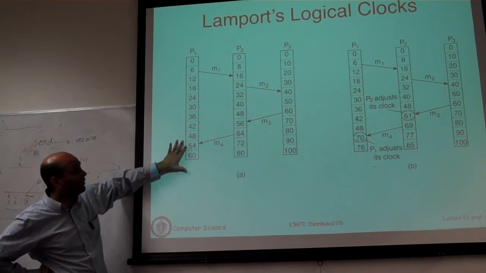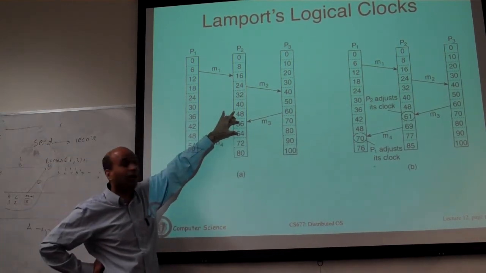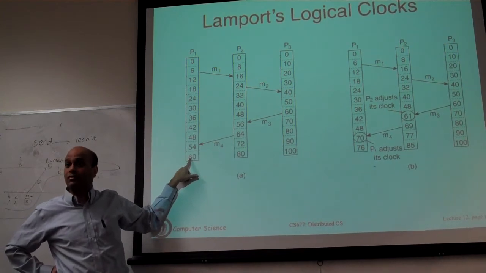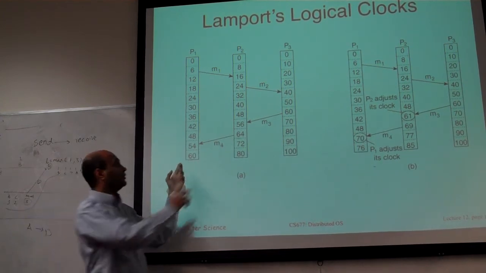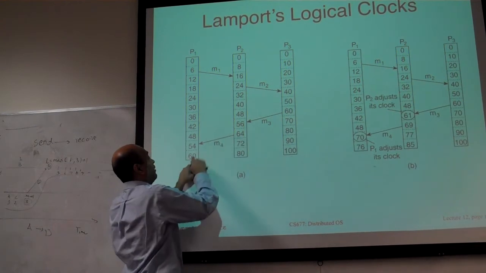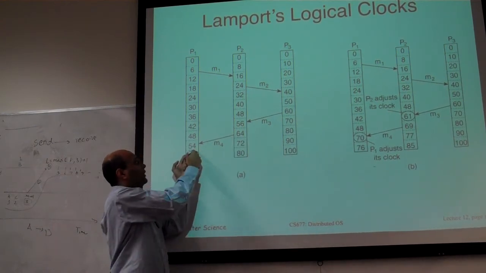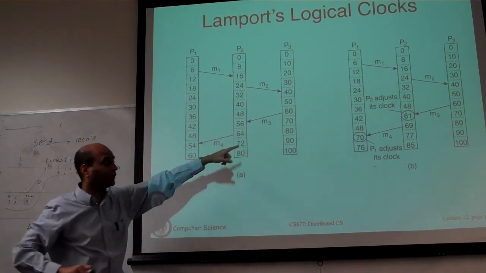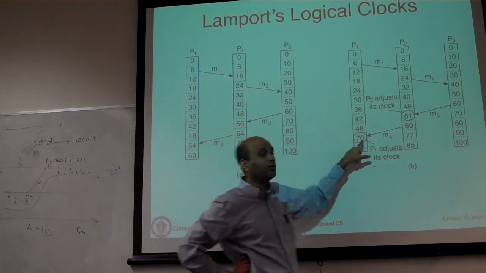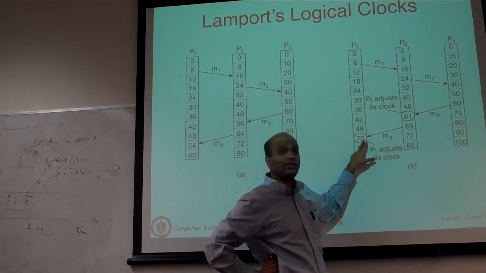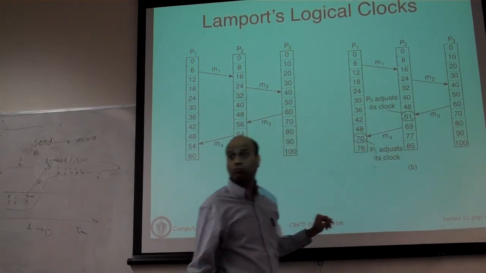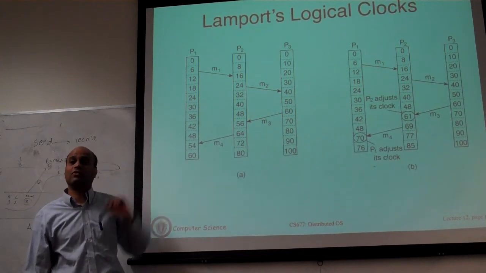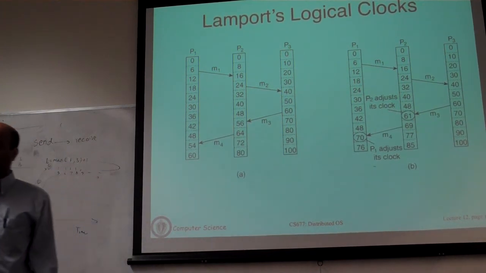So now you have events here which have clearly happened after these events, but they have clock values that are still lesser. So if you now say this event has happened before this event, you do not have the property that the clock value here is greater than the clock value there. So this is a case where you are using Lamport's clock, so you always adjust, you say I'm going to jump. This is just showing you what bad things can happen if you do not adjust the clock as a result of the same.